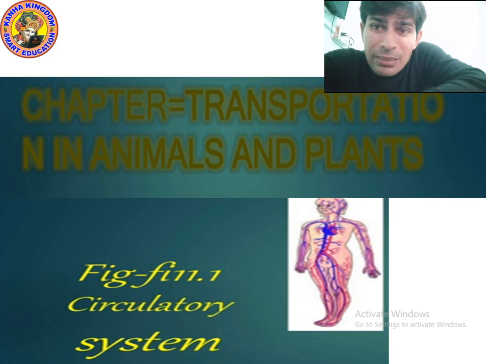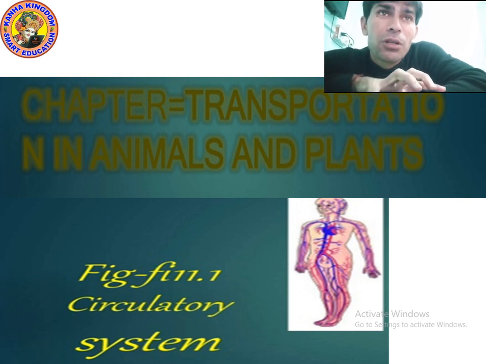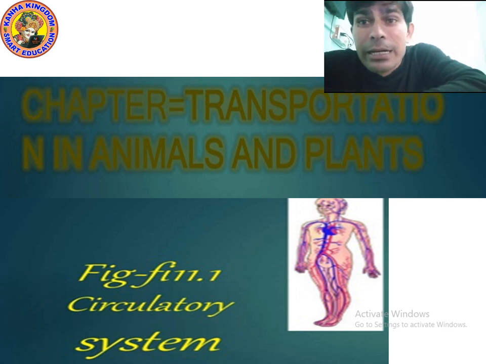Now, within this chapter, we are going to study only one topic, which is the circulatory system. As the name suggests, circulatory means circulate. What does it circulate? It circulates the blood. So first of all, we will study the blood, and which cells are present in blood.